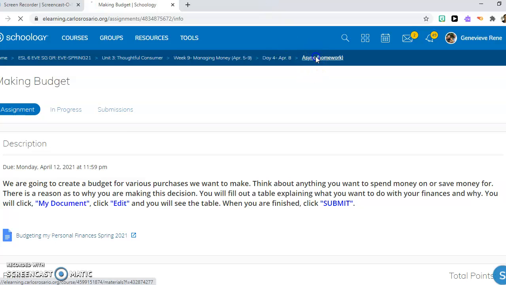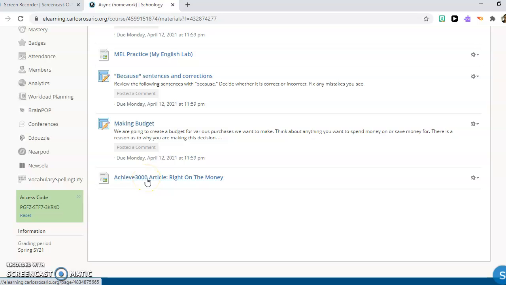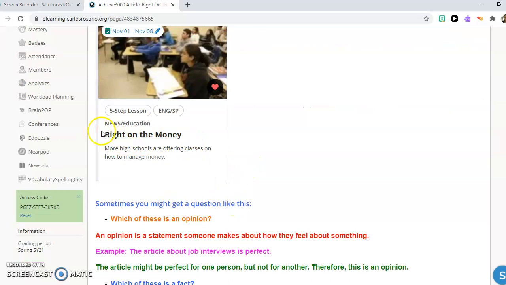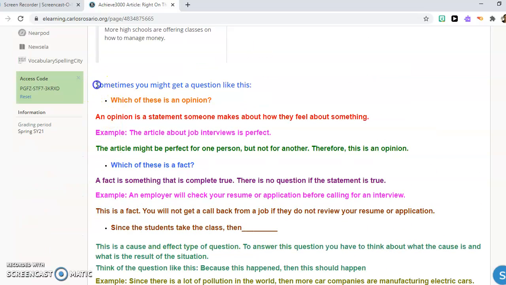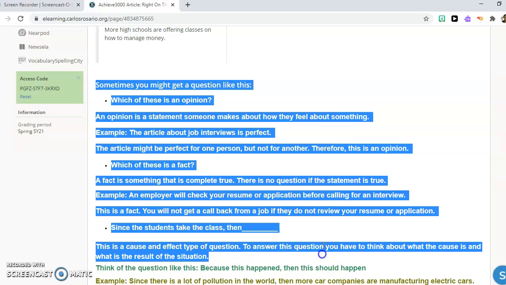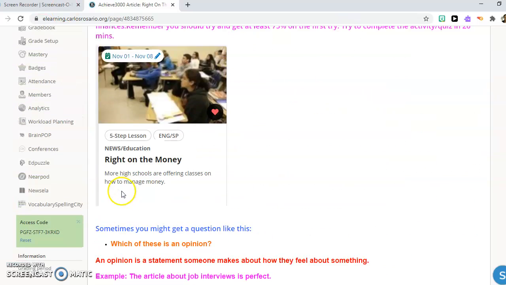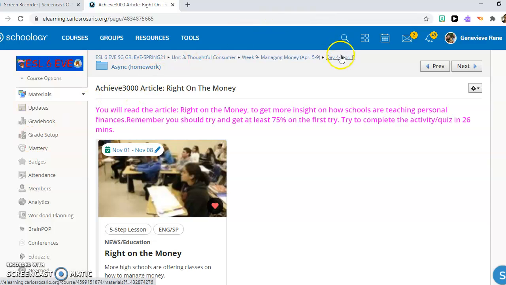Then your next assignment, and the last one for async, is Achieve 3000. So you're going to read Right on the Money, and here are some examples of some fact and opinion questions that will help you understand how to answer them. Okay, so you're going to look for Right on the Money. All right. And that's it for async.